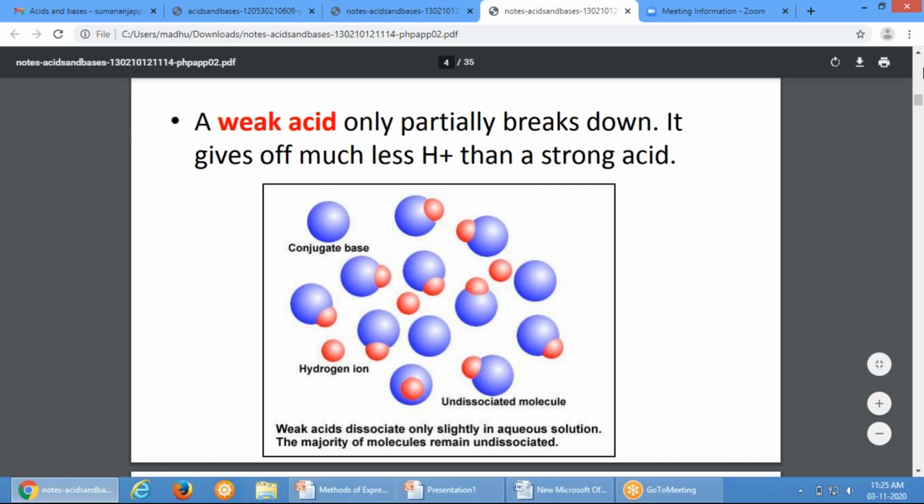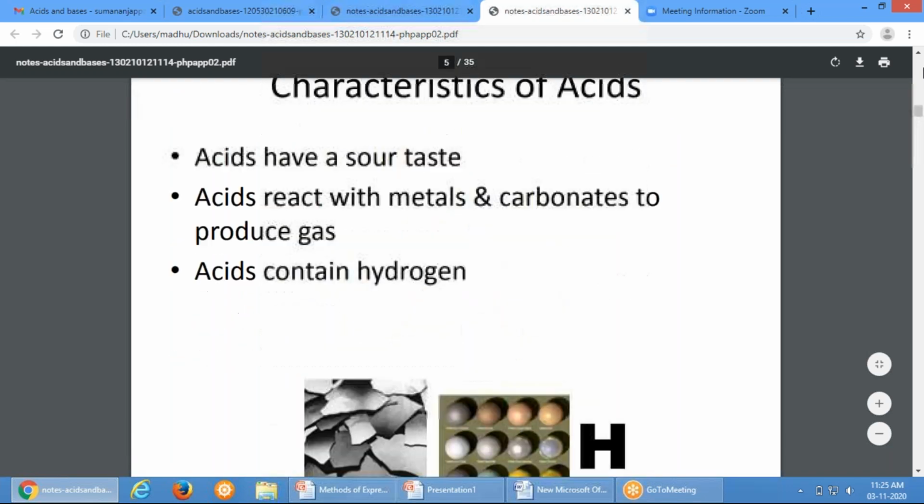CH3COOH. How is it going to dissociate? It is going to give you CH3COO minus plus H plus. Very good. That is acetate ion and proton. This is a weak acid. Why is it a weak acid? Because it is not completely ionized. It is partially ionized. Whatever CH3COOH is there, it does not completely dissociate into CH3COO minus and H plus. Only partially do they dissociate, and they are called weak acid.